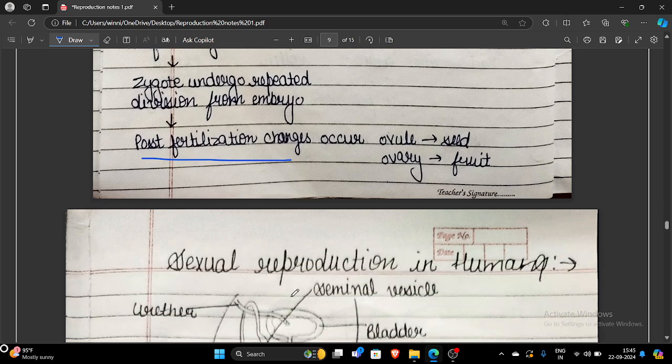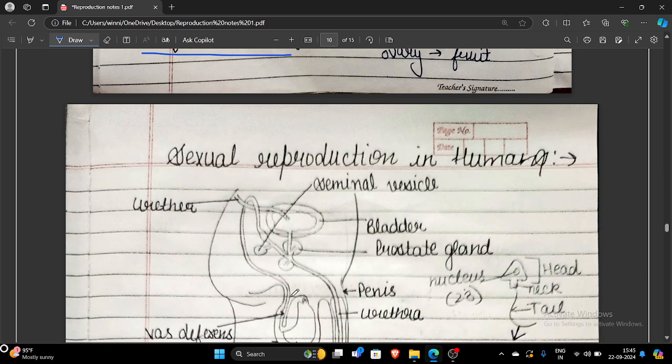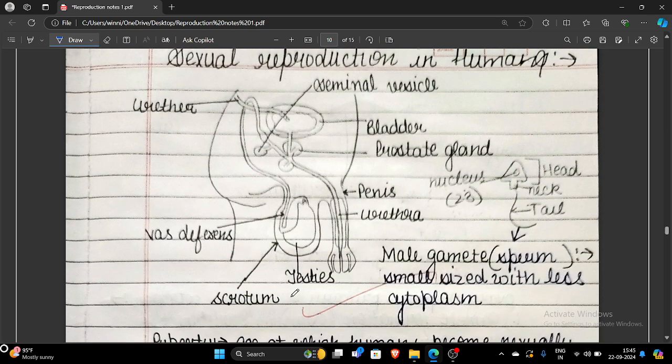After that, we have sexual reproduction in humans. In humans, you must learn about the male reproductive system and the female reproductive system. First of all, we will study the male reproductive system, and here we have the testes. The testis is the primary sex organ which helps in the production of a hormone at puberty. Puberty is the age at which a human becomes sexually mature. The testis releases testosterone, and this testosterone promotes gamete formation and the development of secondary sexual characters.